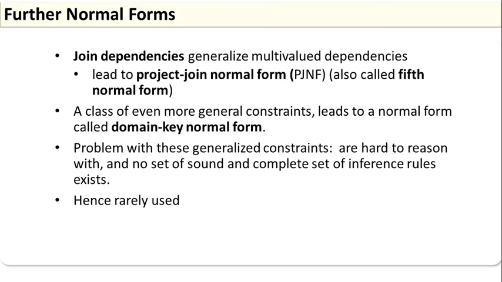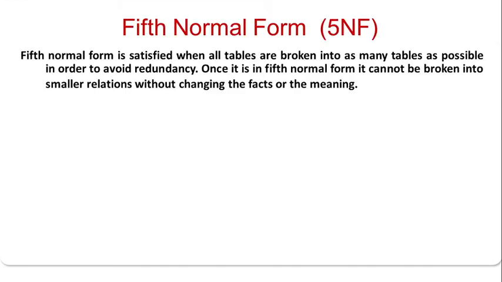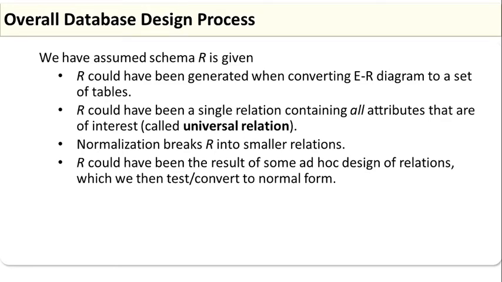The fifth normal form and DKNF are rarely used, but every relation must exist at least up to the third normal form. The fifth normal form is satisfied when all the tables are broken into as many tables as possible in order to avoid redundancy. Once it is in fifth normal form, it can be broken into smaller relations without changing the fact or meaning, right? Decomposition should not change its meaning.